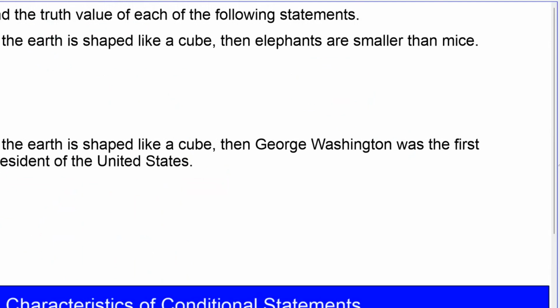Number 2, find the truth value of each of the following statements. If the earth is shaped like a cube, then elephants are smaller than mice. So that's a bizarre thing to say, right? So, true, false. Is that statement true or false? Well, is the earth shaped like a cube? Well, that part's false.